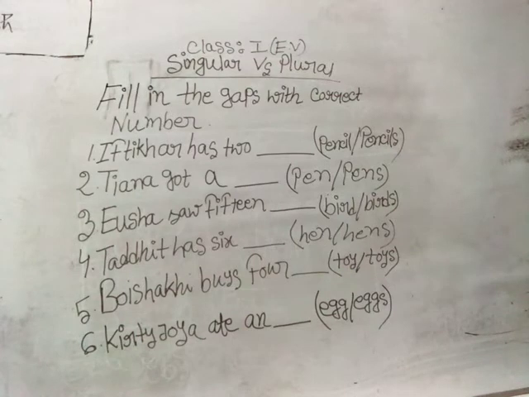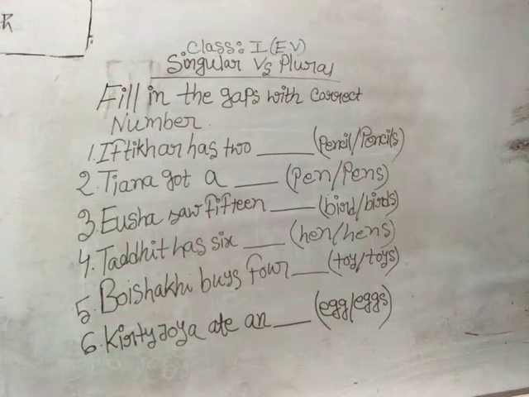Okay, like here you can see Miss has given 1 to 6 examples as your task. So you can see the sentences are incomplete, so you need to complete the sentences by putting the correct noun here. That means you can put singular number or plural number, but seeing the quantity of the things. Okay, so before starting the class, please have your own exercise book with you so that you can practice with me right now and note the questions down right now.